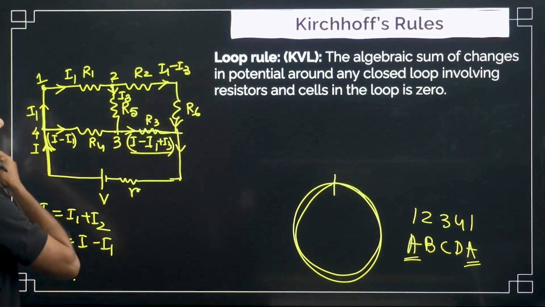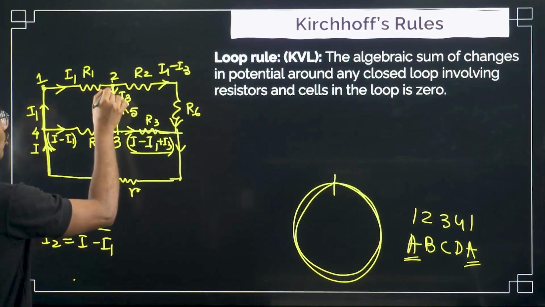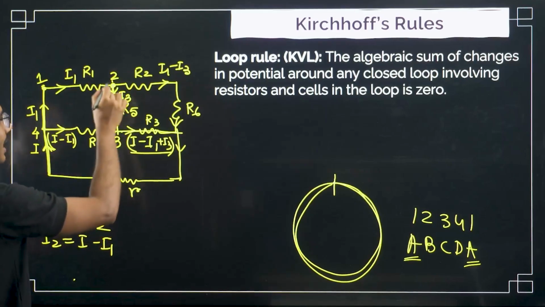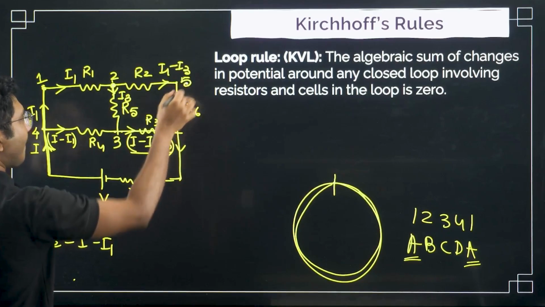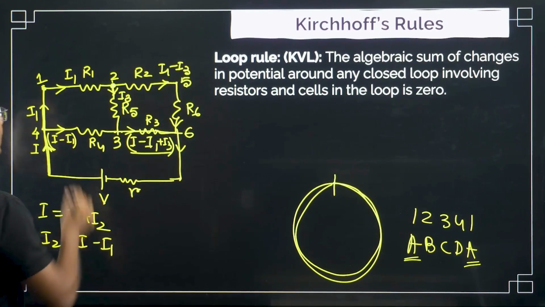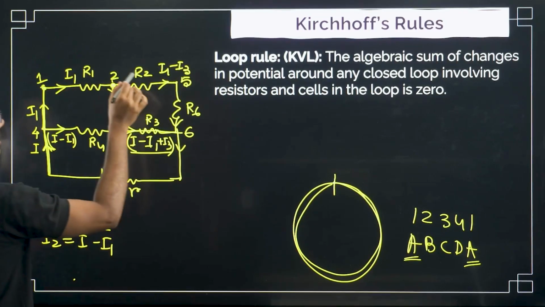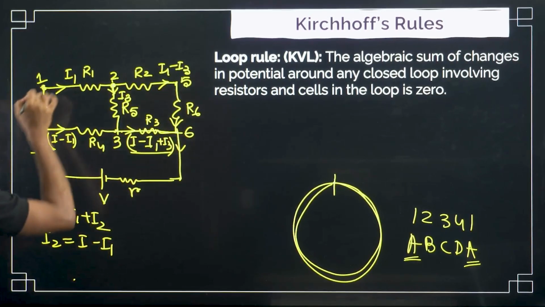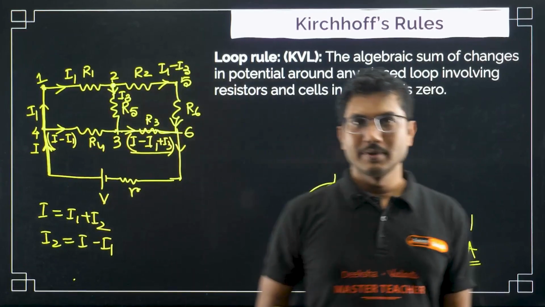Now what else? If you start from here and go to number 2, and then you don't come back to this path, and you go this way, so this is 5, this is 6. I'm showing it to you: 1, 2, 5, 6, 3, 4, 1. This is also a loop, a different loop, right?